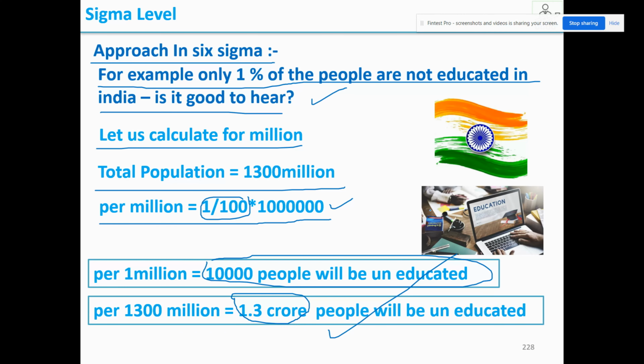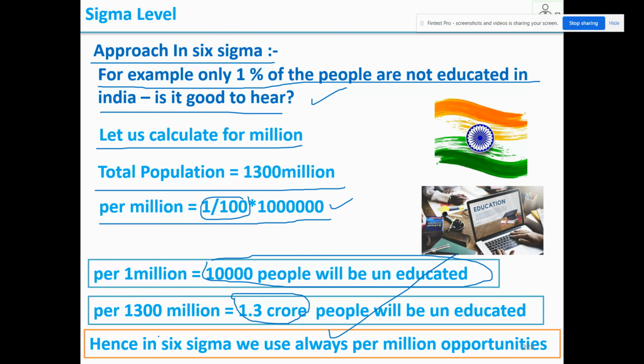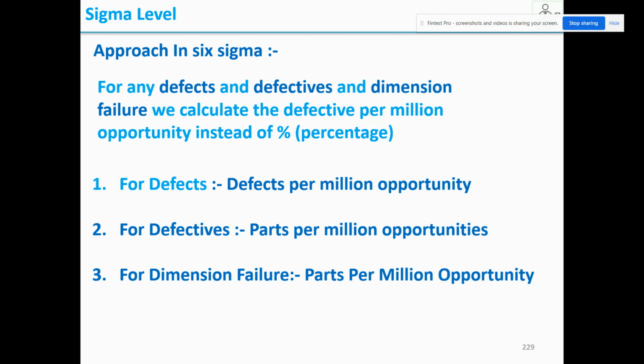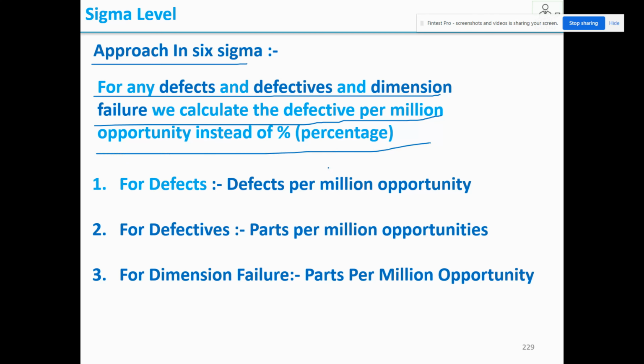So when you say it in terms of million, the full-fledged result is shown and it shows the right intensity. If you say 1.3 crore people are not educated in India, that's a major drawback, right? Since in Six Sigma we always use per million opportunities, we calculate for million. So the approach in Six Sigma: for any defect, defectives and dimension failure, we calculate per million opportunity instead of percentage.